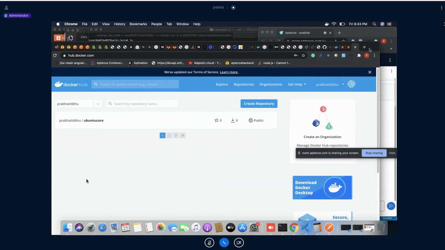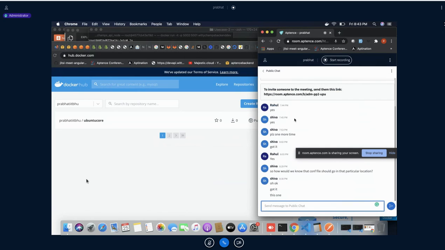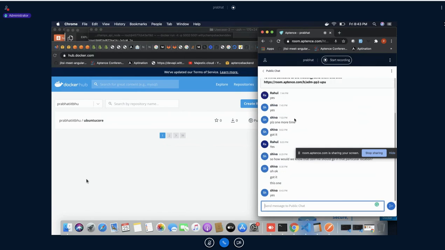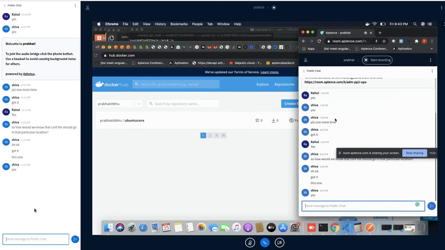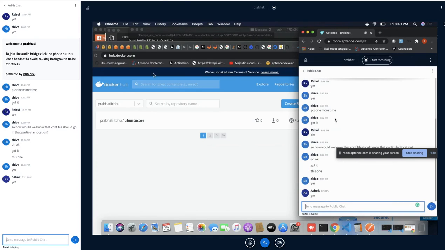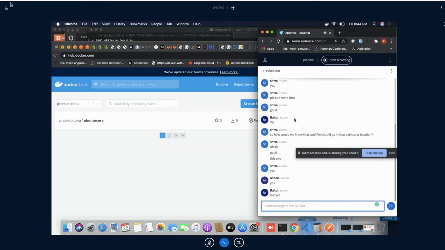Guys, has everybody already signed up on Docker Hub? Siva, have you done it? Okay. What about the other guys? Rahul? Okay, please do the same quickly.